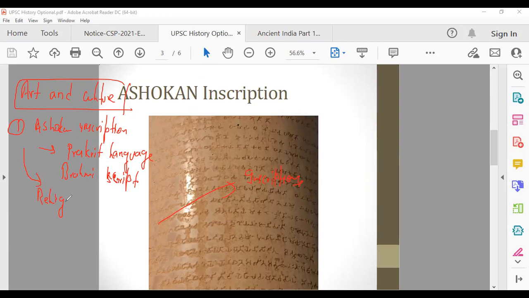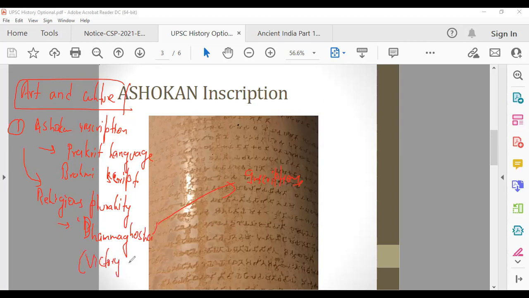Religious plurality means that time and again, when we read one by one all the major and minor rock edicts and pillar edicts of Ashoka, you will see that he's talking about Dhammaghosha. Dhammaghosha means victory by Dhamma.